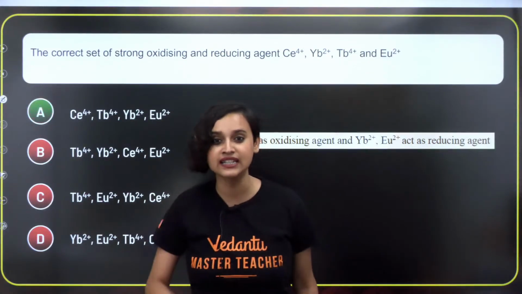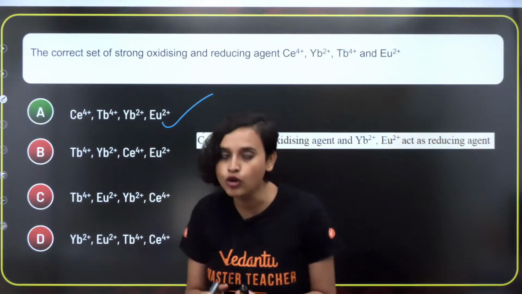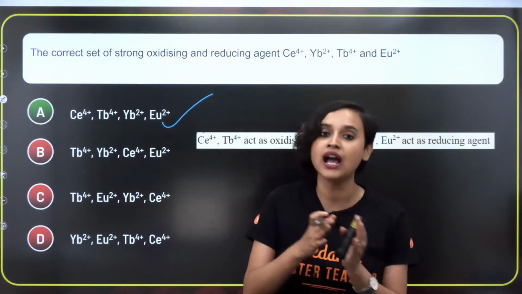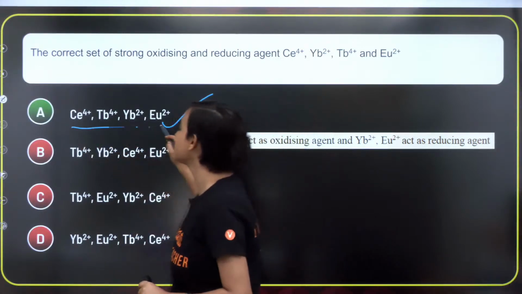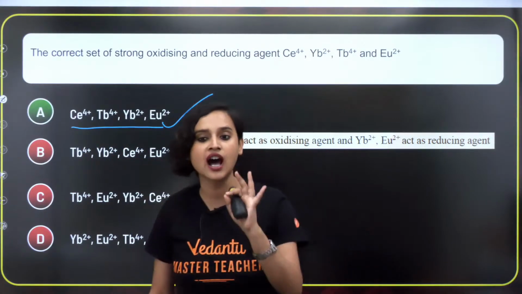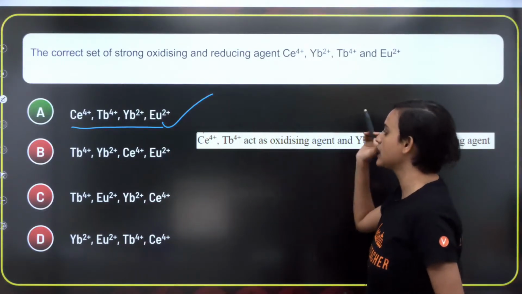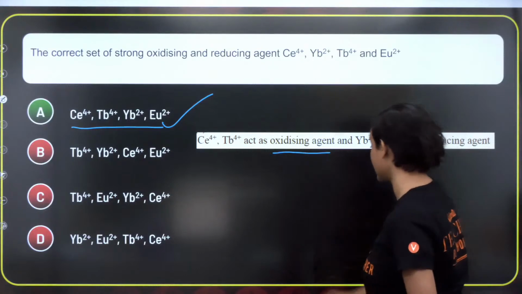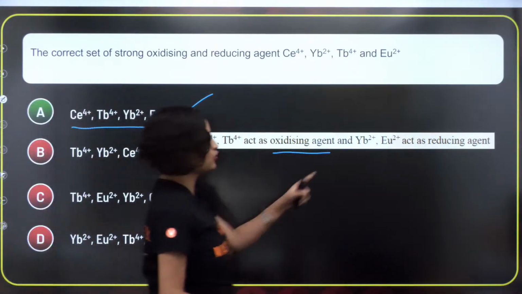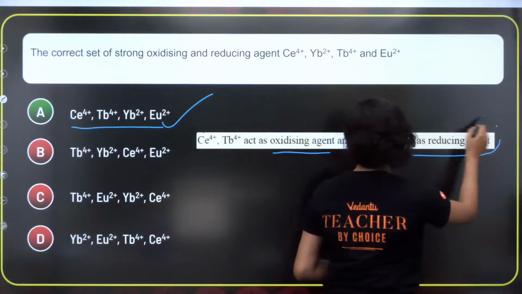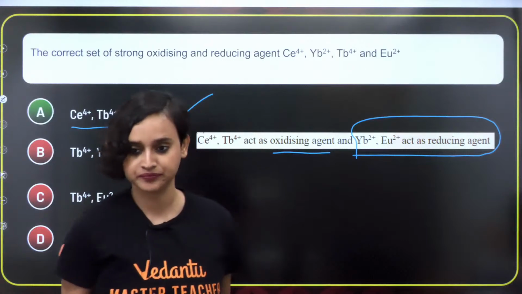What is the correct answer? The correct answer is of course option number 1. Although we know mostly that it is lutetium and lawrencium, they are the most prominent ones, but these are the exceptions. Many a times questions are asked from here. So here it is: Ce4+, Tb4+ act as oxidizing agents, and Yb2+ and Eu2+ act as reducing agents. Okay, all right, that's the question.